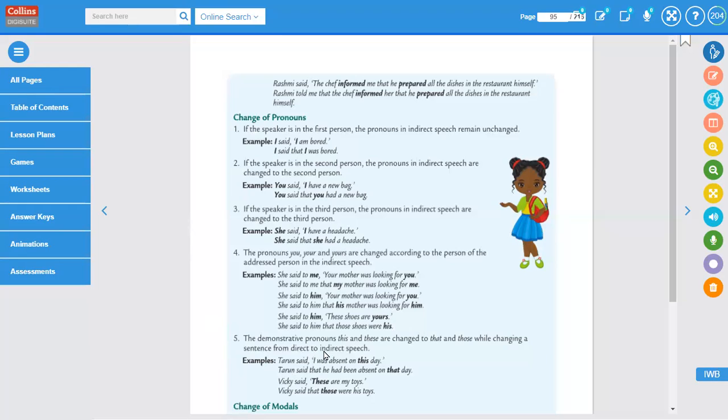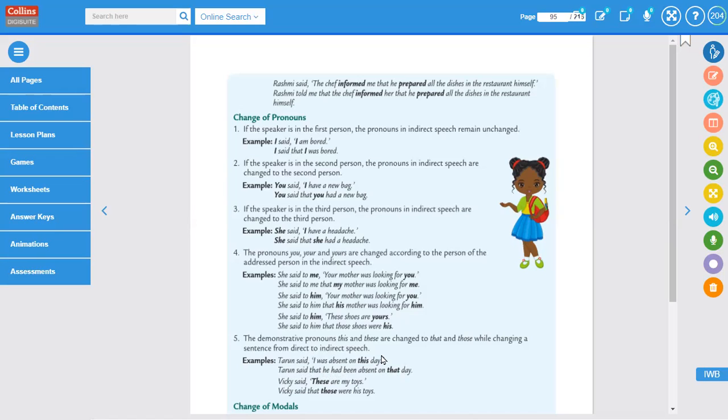The demonstrative pronouns this and these are changed to that and those. This changes to that and these changes to those while changing a sentence from direct to indirect speech. Tarun said, "I was absent on this day." This is in direct speech. Let's see the indirect speech. Tarun said that he had been absent on that day. This changed to that.